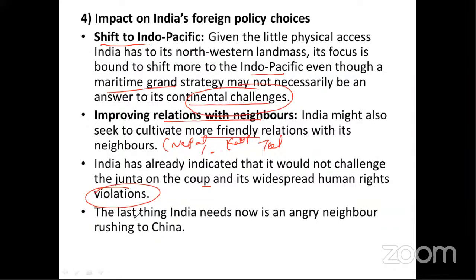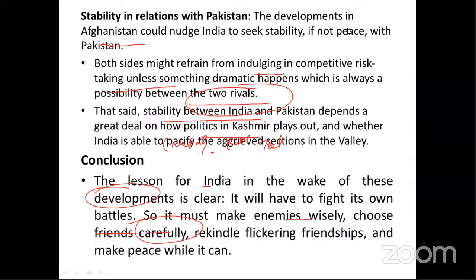Okay, the last thing India needs now is an angry neighbor rushing to China. Basically, China is now rushing more toward Central Asia because of the fall of Afghanistan, now controlled by the Taliban. In such a case, India also has to make good gestures toward China so that it can support India.